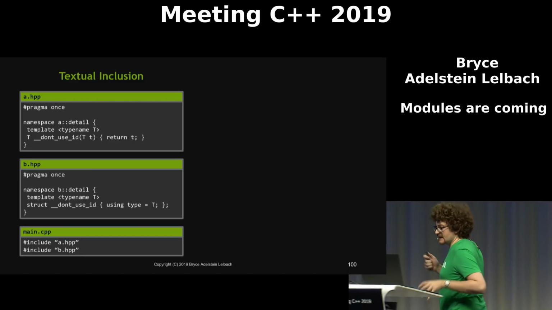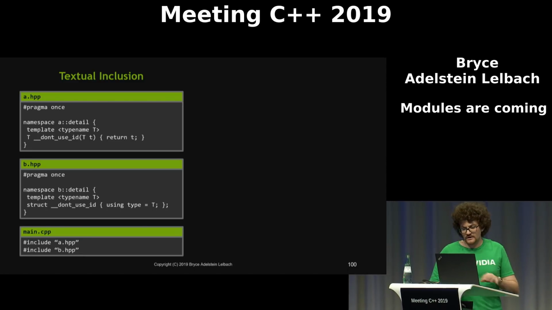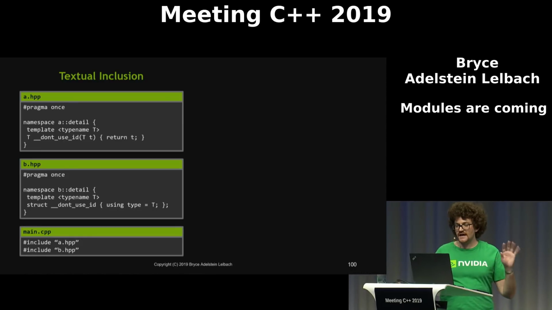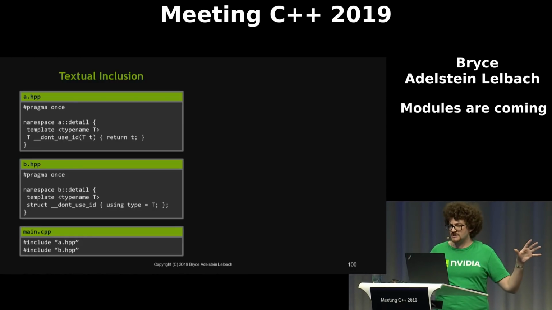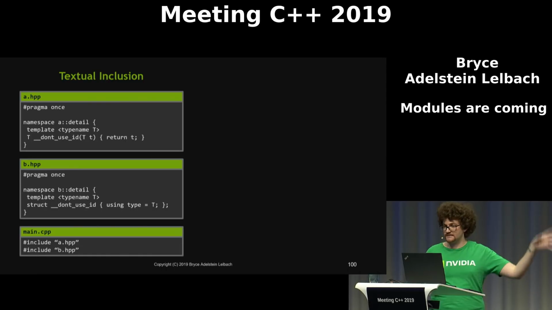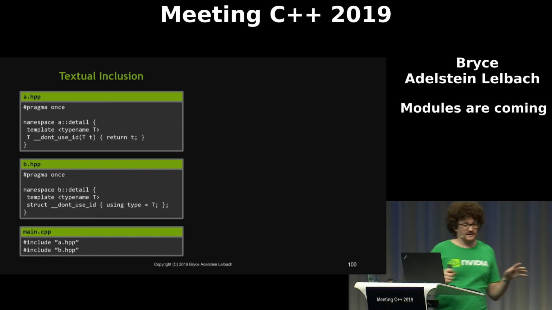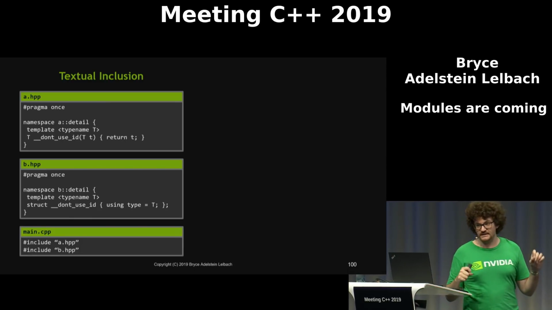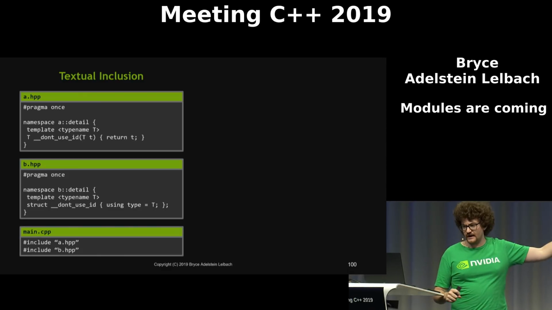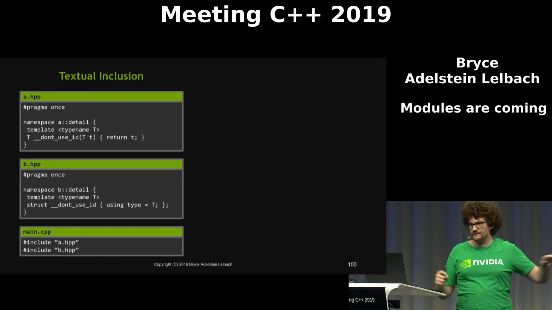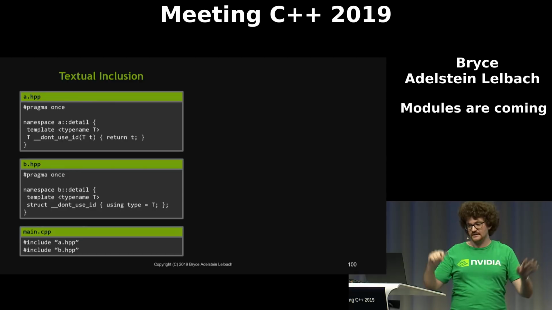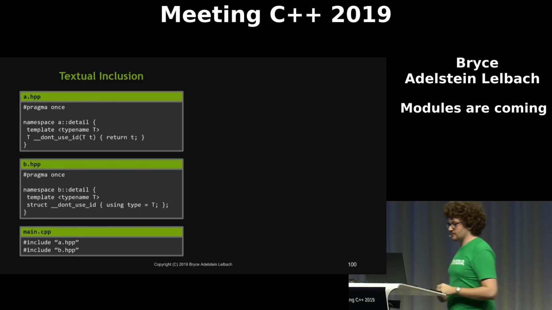The reality is that with large libraries that have large user bases, you sort of have to assume, at least for function names, that all names live in a global namespace because of ADL. And in a lot of cases, you have to assume that all names live in a global namespace because people might define macros. Every C++ standard library implementation uses reserved identifiers, as they're allowed to, for all of their names in the library to be resilient to macros.